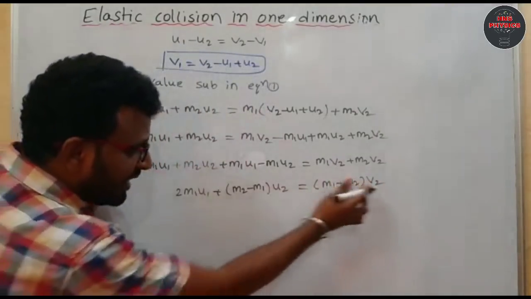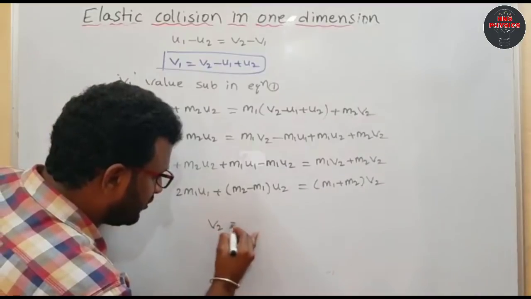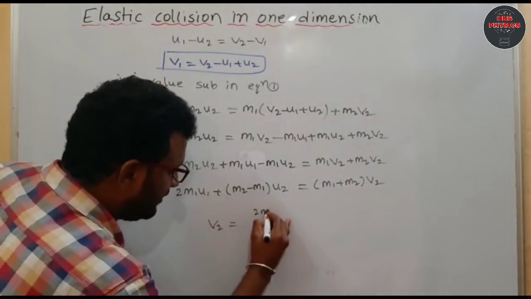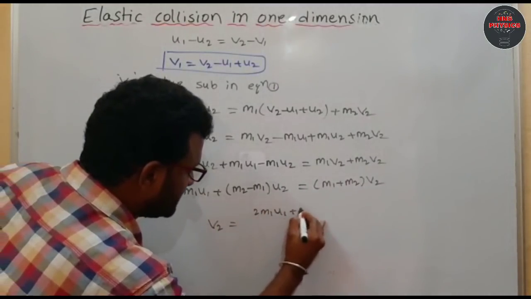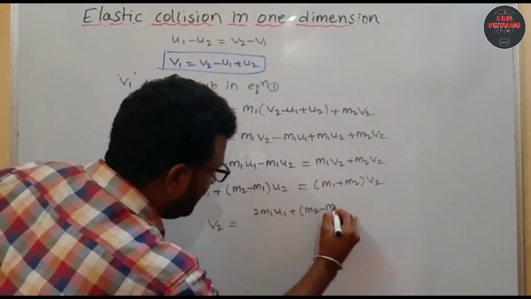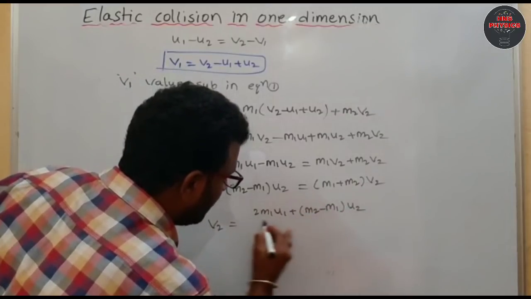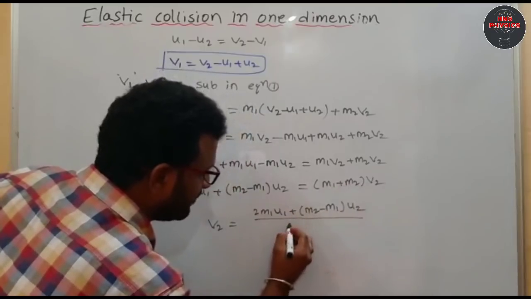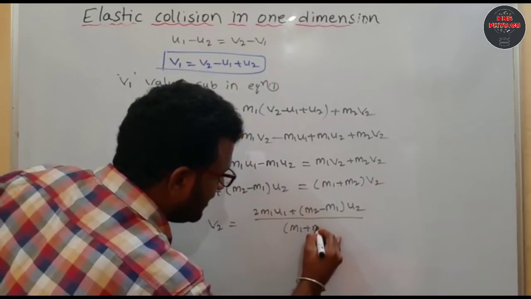From here I am going to write the value v2 equals 2 m1 u1 plus (m2 minus m1) times u2, divided by m1 plus m2.